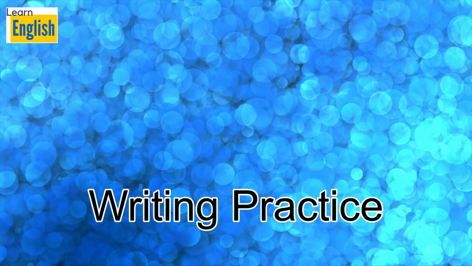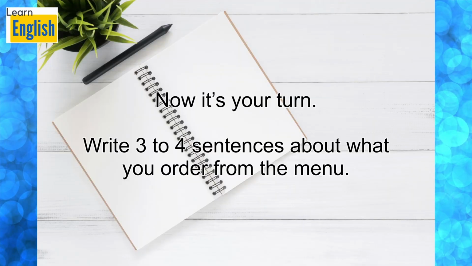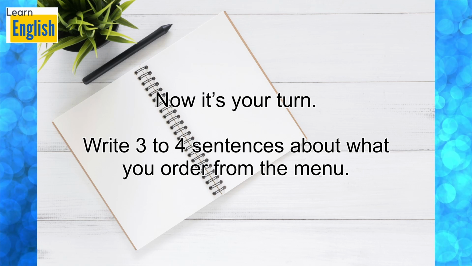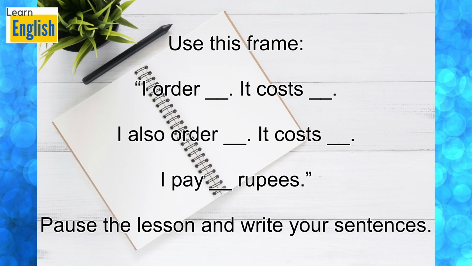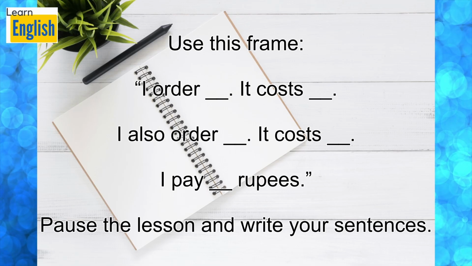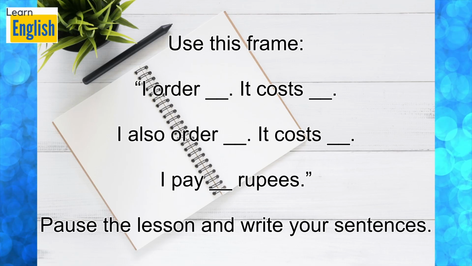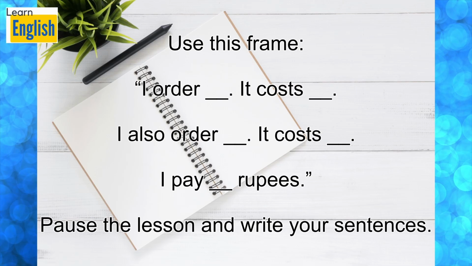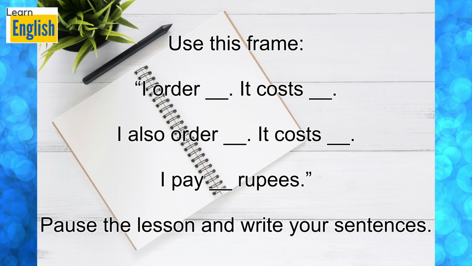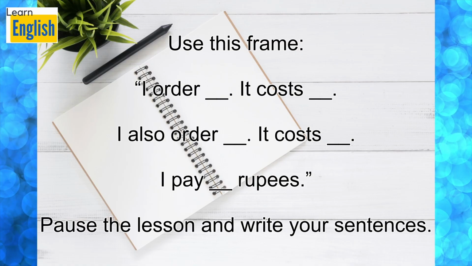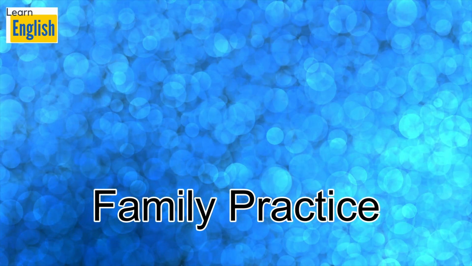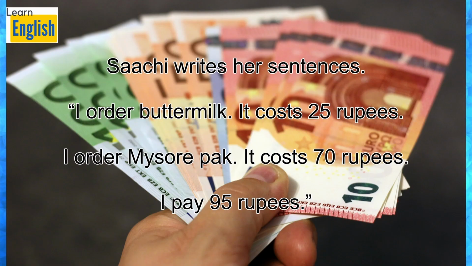Writing practice. Now it's your turn. Write 3 to 4 sentences about what you order from the menu. Use this frame. I order blank. It costs blank. I also order blank. It costs blank. I pay blank rupees. Pause the lesson and write your sentences. Family practice. Sachi writes her sentences.